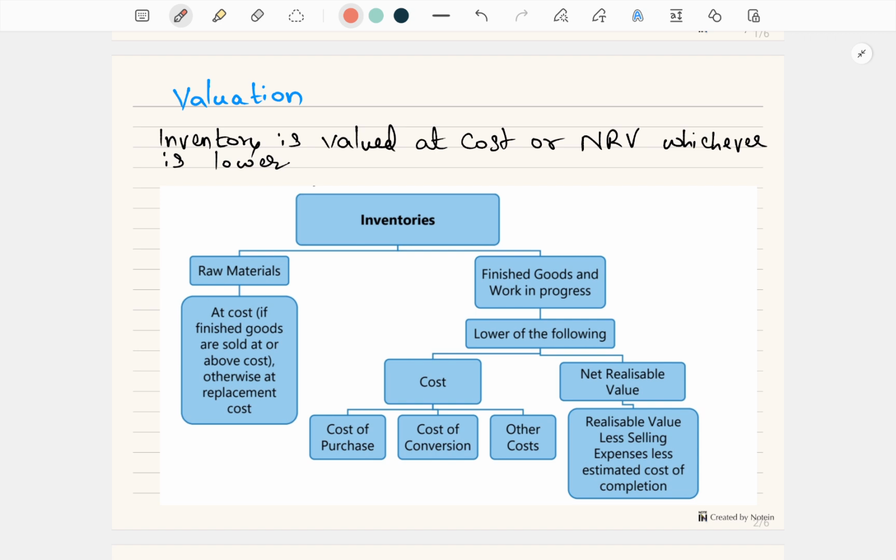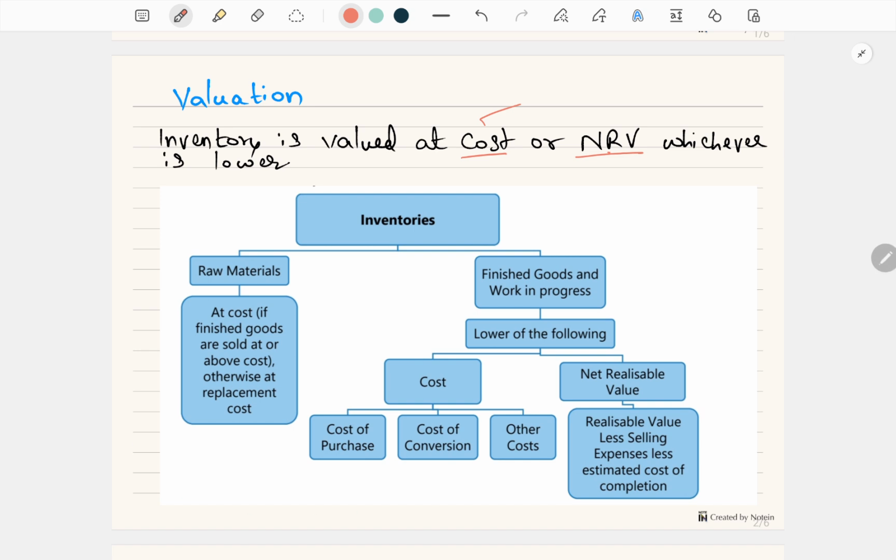Nice. The first part of this standard is inventory. Second part is valuation. How are you going to do the valuation? How to calculate inventory is the question. Valuation is nothing but calculating the amount. So inventory is valued at cost or NRV, whichever is lower. Cost means the amount you spent to acquire the inventory. NRV is net realizable value. If you sell today, how much amount you are going to receive for that inventory is called net realizable value.